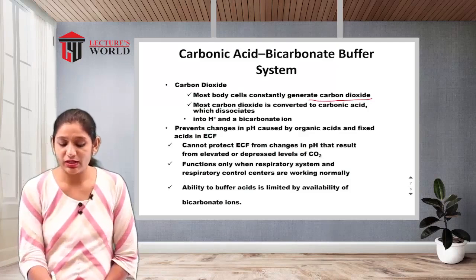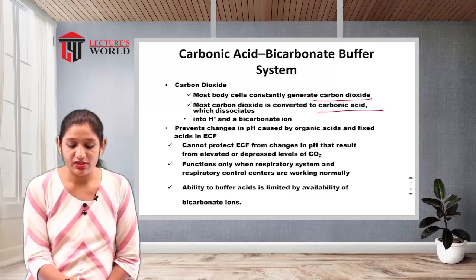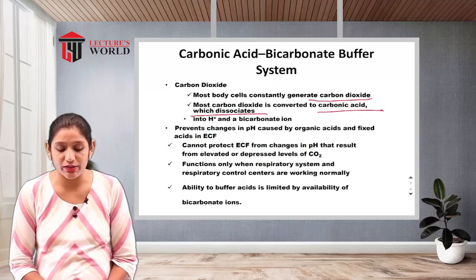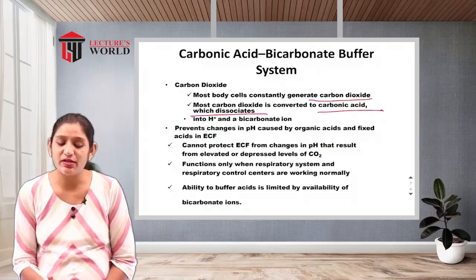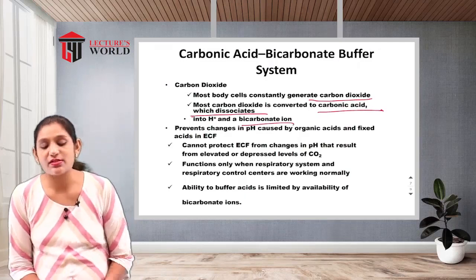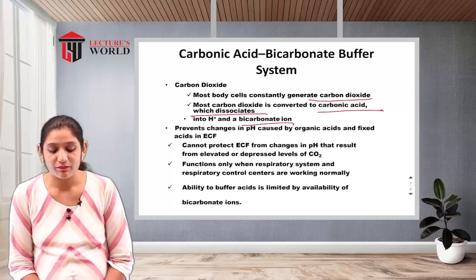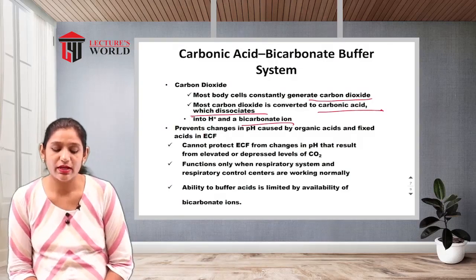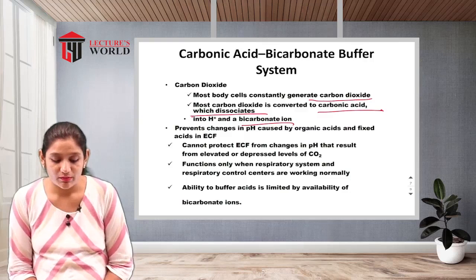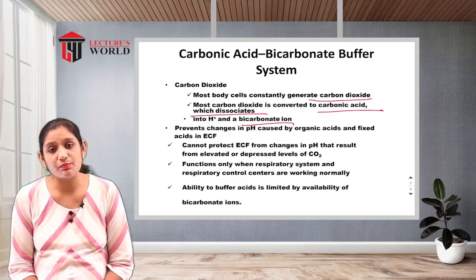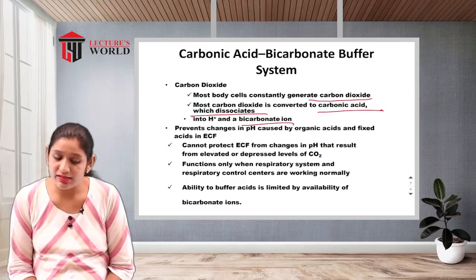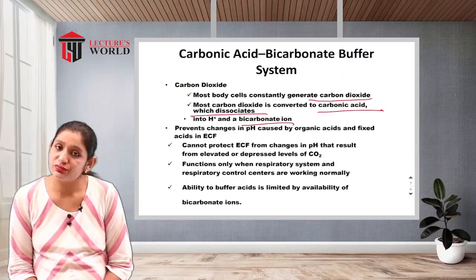Carbonic acid is dissociated into hydrogen and bicarbonate ions, which prevent changes in pH caused by organic acid and fixed acid in the extracellular fluid.